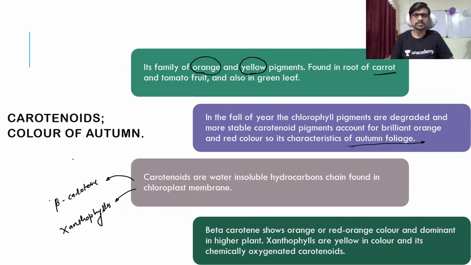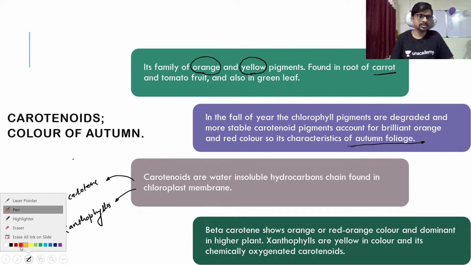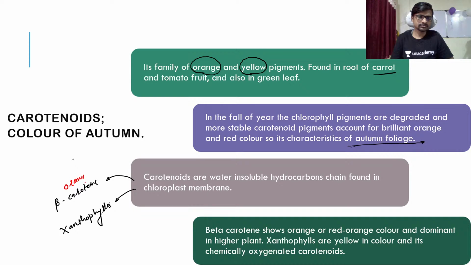Okay, so this beta carotene shows an orange-red color. And your xanthophyll shows a yellow color. It is nothing but a carotenoid. Xanthophyll is nothing but a carotenoid, but with extra oxygen present.